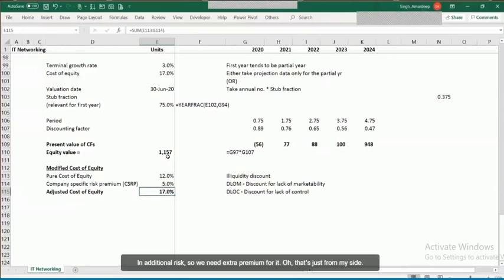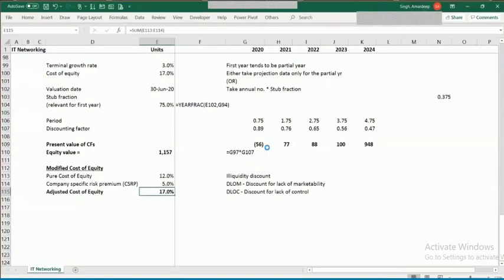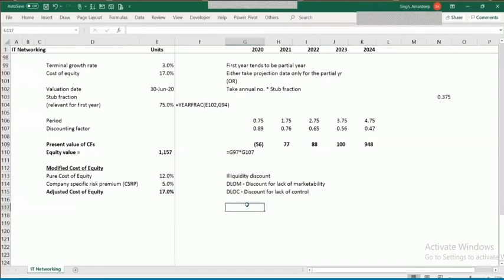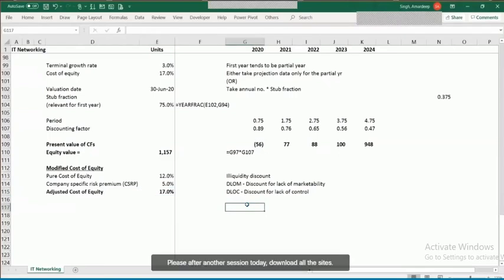So that's it from my side. I hope I've been able to cover the pointers that we discussed yesterday. And as always, I'm going to save this file in the same folder from where you can download and keep a copy of it. That folder will be accessible for some more time. So please, after the end of the session today, download all the files to your machines so that you have them handy in future.